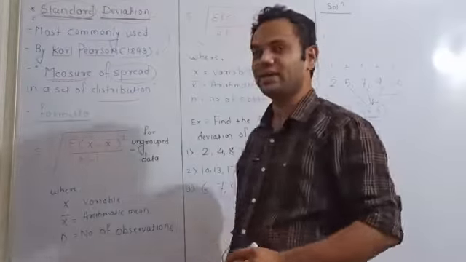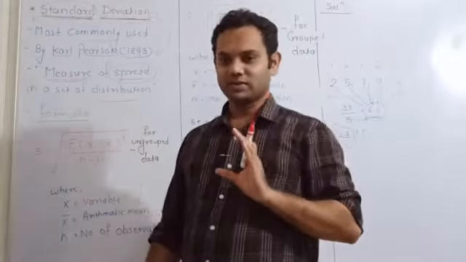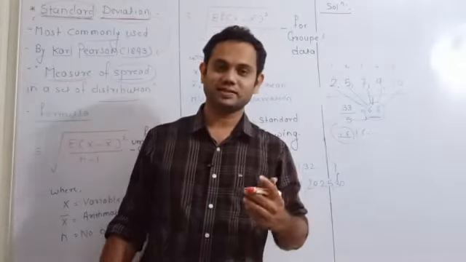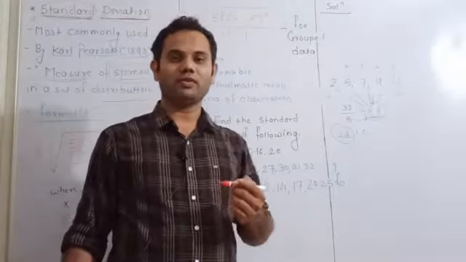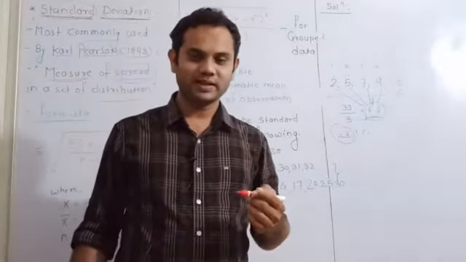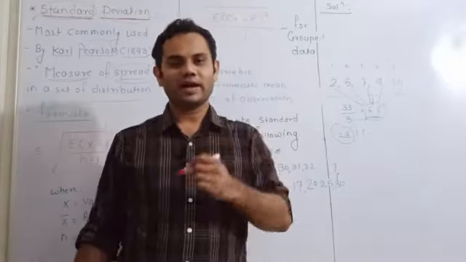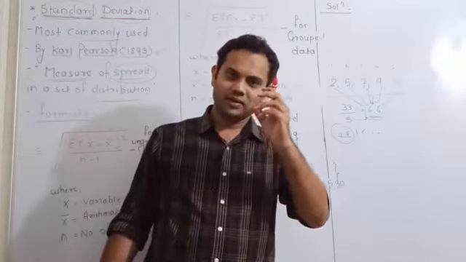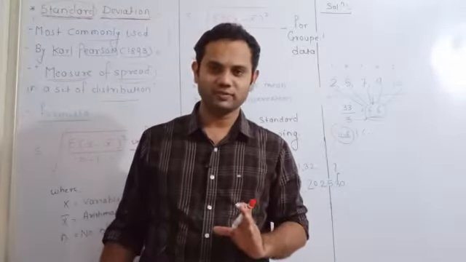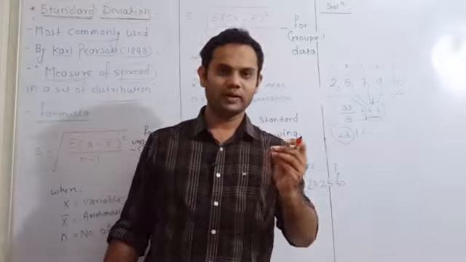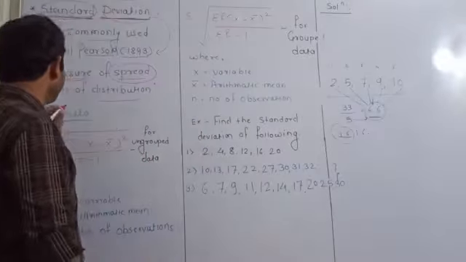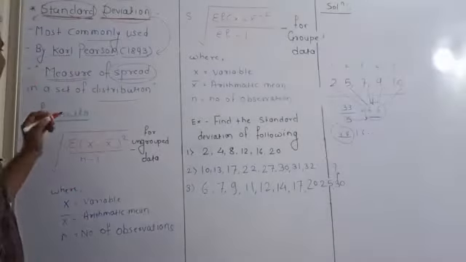And how is the standard deviation calculated? See, I have told you in earlier lectures that we have to calculate something for three different data sets. First is the ungrouped data set, second is the grouped data set, and in grouped data we have discrete series and continuous series. For these three different types of data set, we are going to calculate a statistical parameter. Okay, so let us see how the standard deviation is calculated.